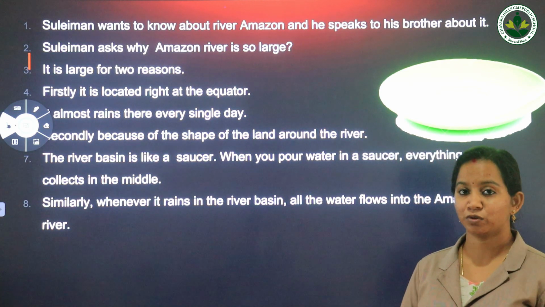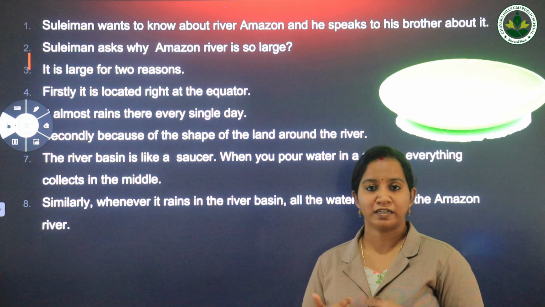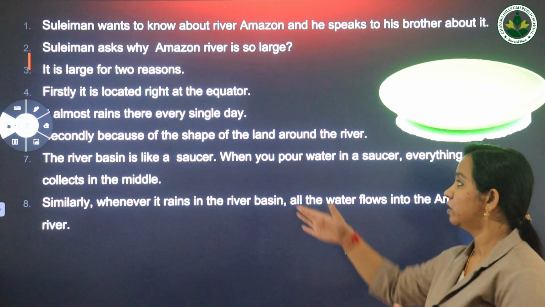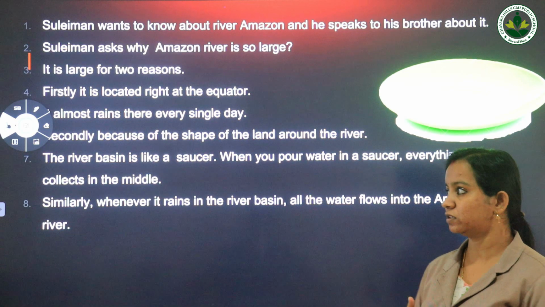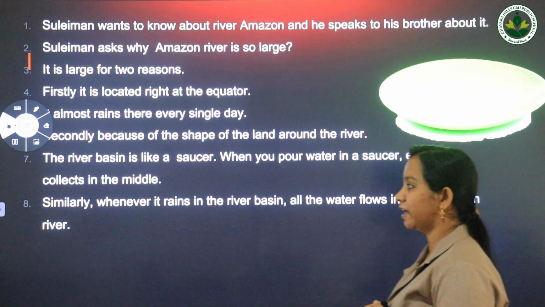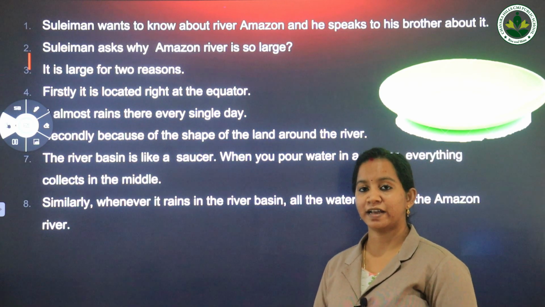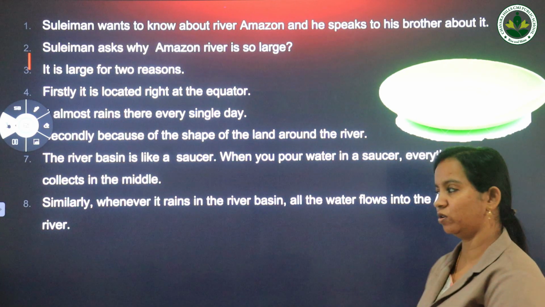Okay, so why is Amazon river large? It is large for 2 reasons. The first reason, it is located right at the equator. It rains every single day there, and the shape of the land around the river is like a saucer. When you pour water on the saucer, everything gets accumulated there, and when it rains in the river basin, water gets collected in the river. That's why the Amazon river is so large.